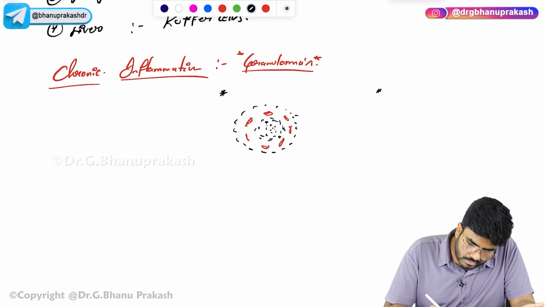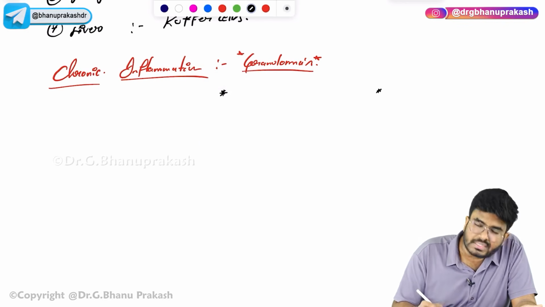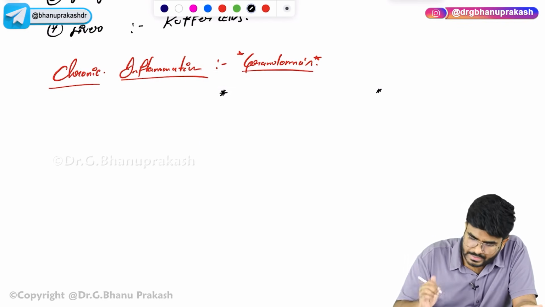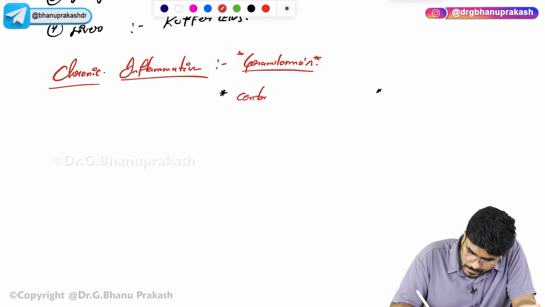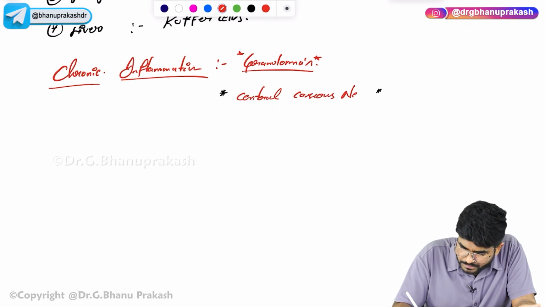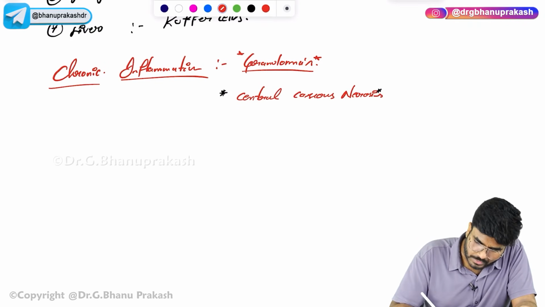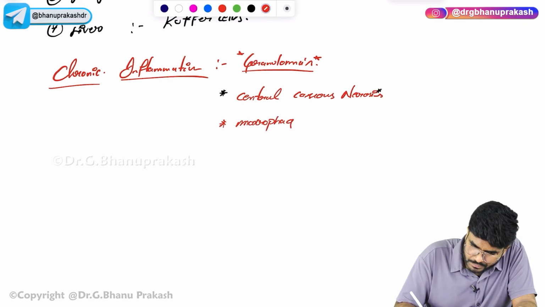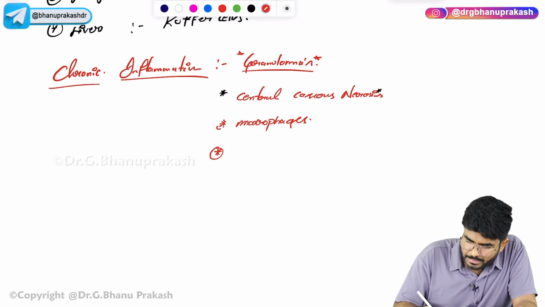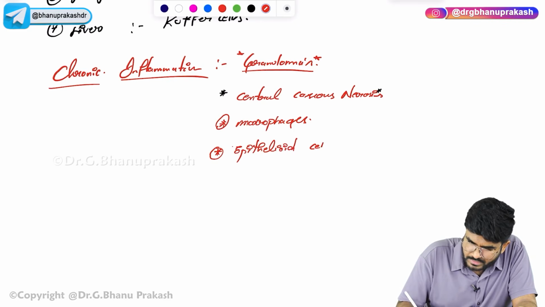Okay. So, now let me write here one by one. In the granuloma, what is there? In the central area, there is caseous necrosis. The pink colored material I will show you. The central area of caseous necrosis is going to be there. Next, what else? Macrophages. Okay. Next, what else? Epithelioid cells. Okay, epithelioid cells will be there.